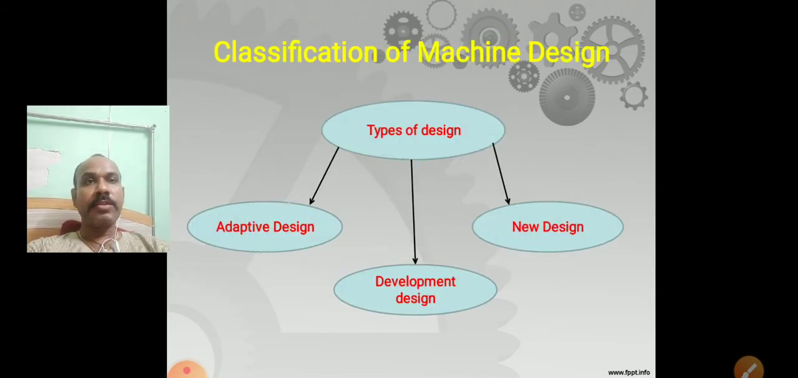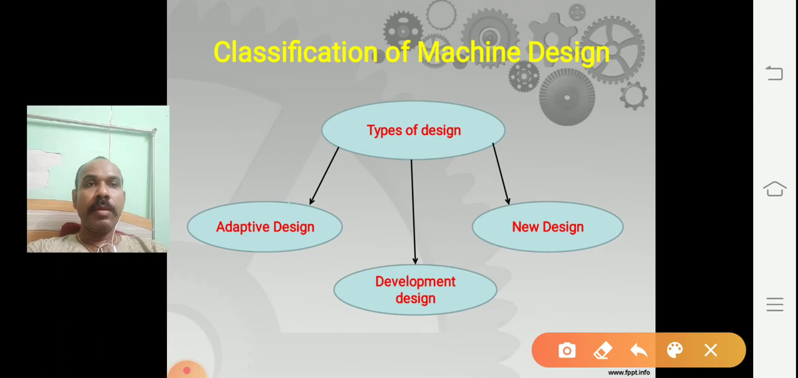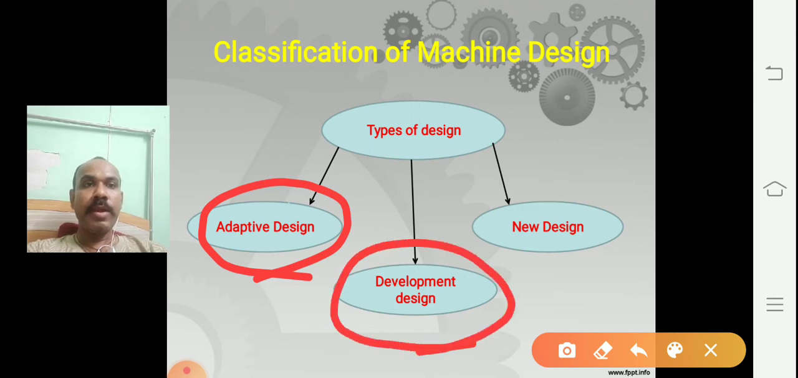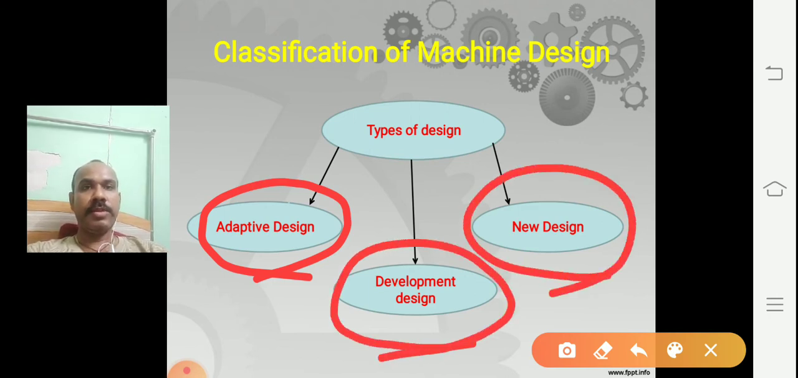Here, classification of machine, types of design. So, here first is adaptive design, second is development design, and third is new design. So, there are three types of design available. First adaptive, second development, and third new. We will study them in detail in the next slide.